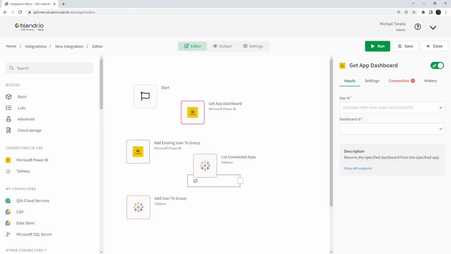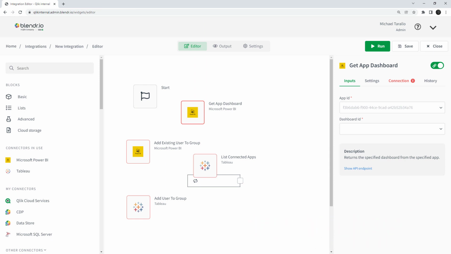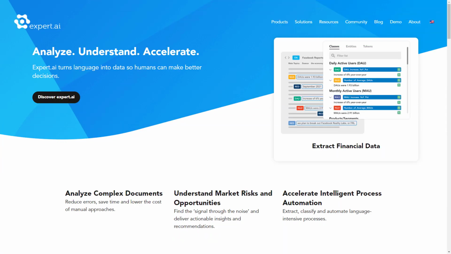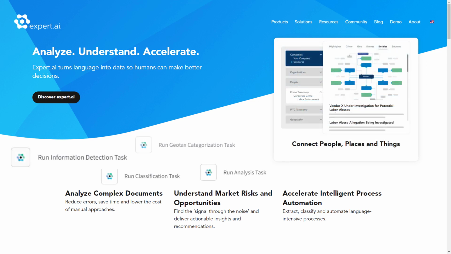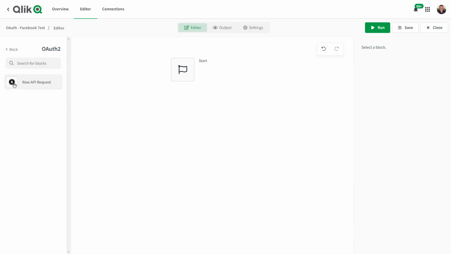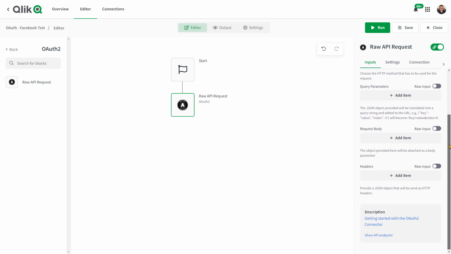You will see connectors for PowerBI and Tableau, which can add product-specific user, group, dataset, and app management capabilities to your workflows. There is a new connector for expert.ai to include text perception and analysis tasks that transform data into knowledge through its deep understanding of complex language. And finally, we have the new OAuth 2 connector, providing specific authorization flows for web and desktop applications and mobile phones.